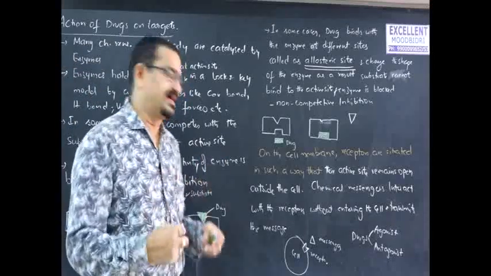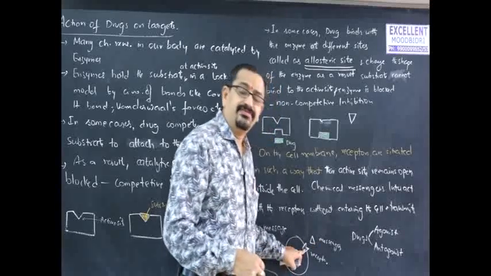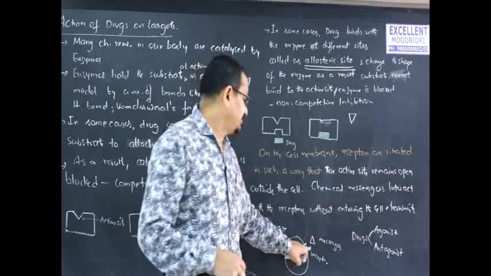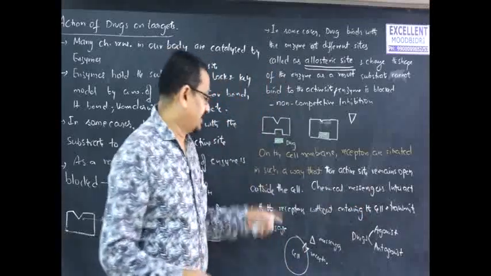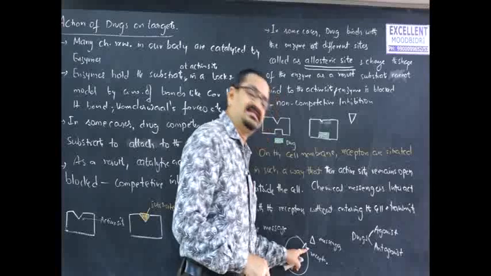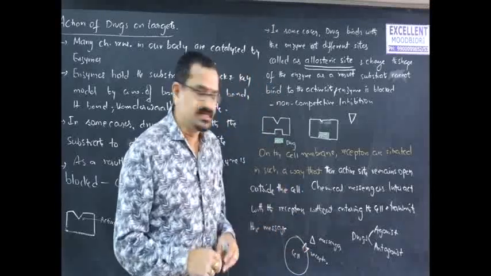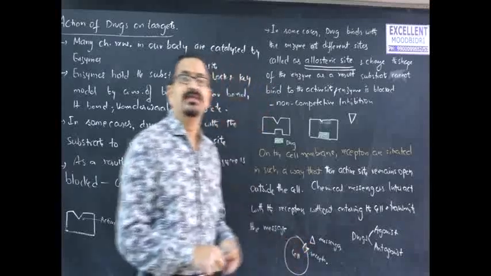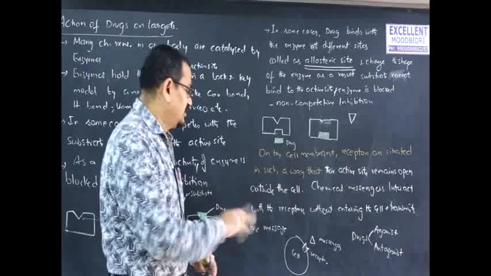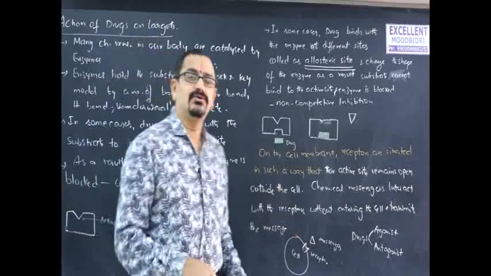Drugs which interact with the receptor site and stimulate it are called agonists, whereas drugs which combine with the receptors and disturb the function of the receptor are called antagonist drugs.